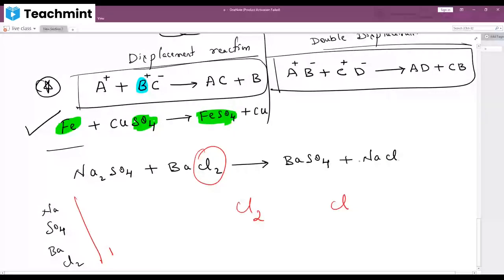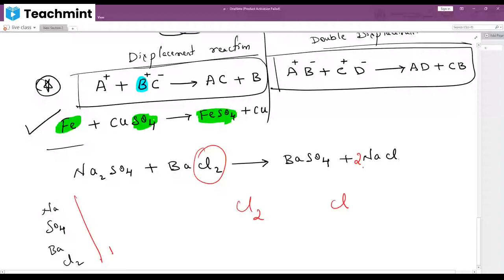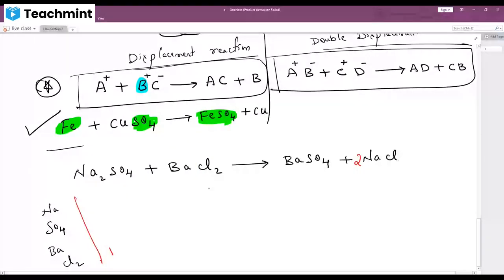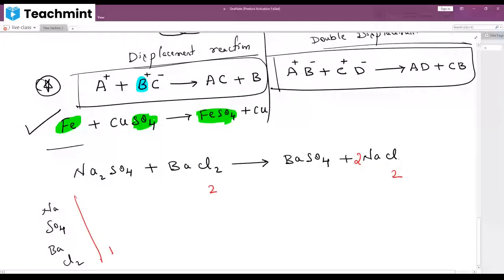So what happens now? Here 2Cl, here also 2Cl. Correct? No, even now, see, we have written 2 here. Now, Na has also changed, right? Na has also become 2. Here, already Na is 2. Here also, Na is 2. And Cl is also 2. Now it has got balanced. Now our Cl and Na have got balanced.